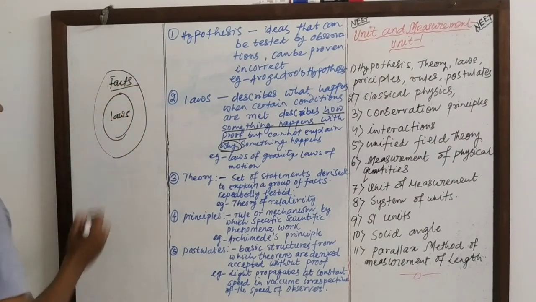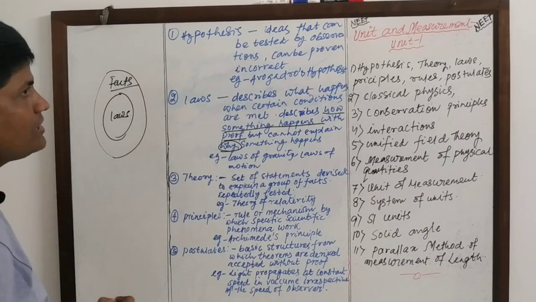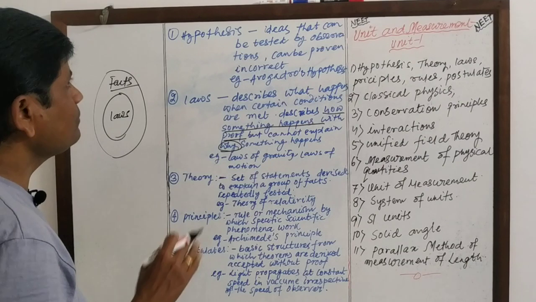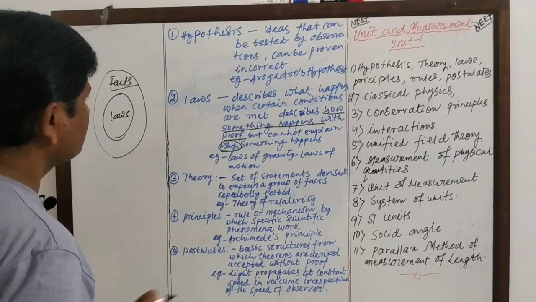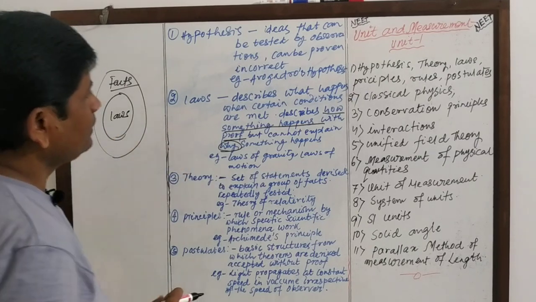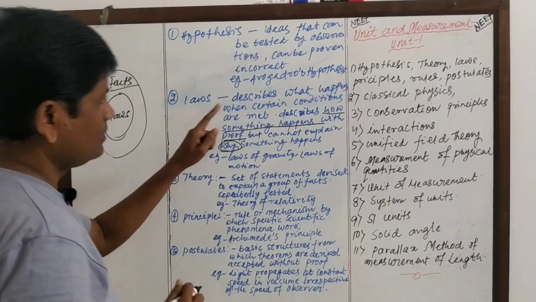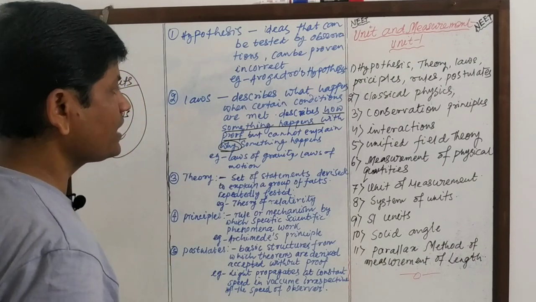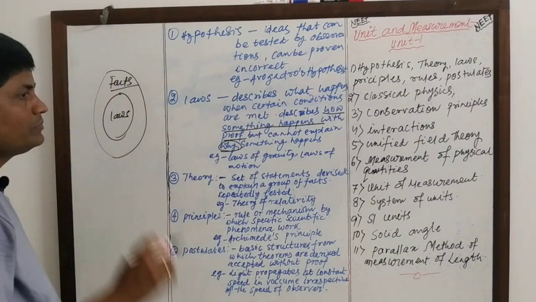Out of the facts, those that are true and correct in every aspect, in every scenario, become law. True for all. Okay? These laws describe how something happens with proof but cannot explain why something happens.